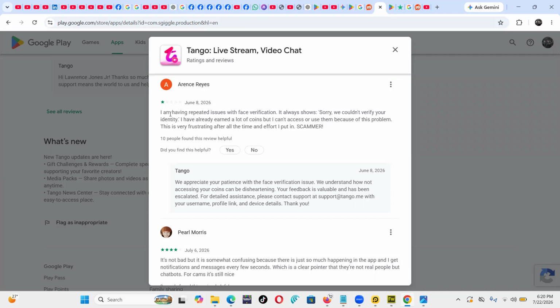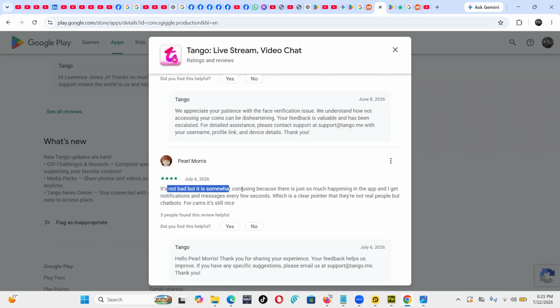So I think if you have earned some money, don't wait to make a lot of money. First, make sure you can withdraw that money by verifying, because this one is saying the first verification was failing, yet he had money to withdraw. So it's important to earn a little money and verify your face. This is the first verification on ID. If your verification passes, it means the next time you withdraw, you're not going to have a lot of issues.